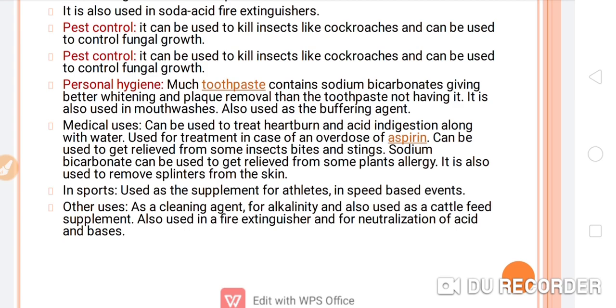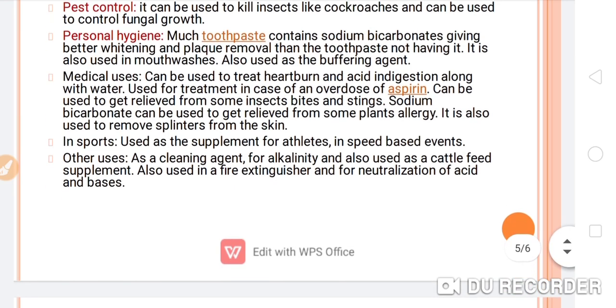Sodium bicarbonate can be used to get relief from some plant allergies, and it is also used to remove splinters from the skin. So here are a number of the medical uses of sodium bicarbonate. In sports, it is used as a supplement for athletes in speed-based events. So here we have discussed another important use of baking soda.